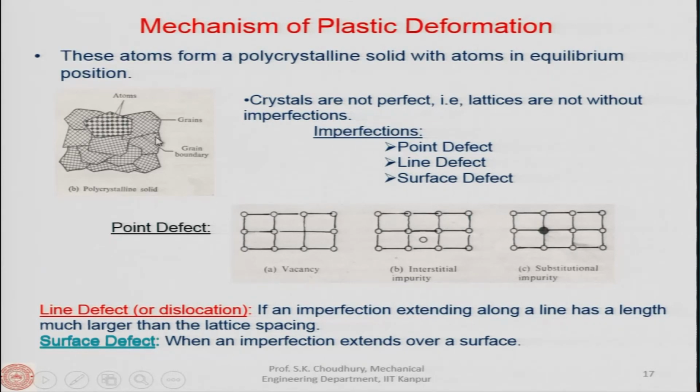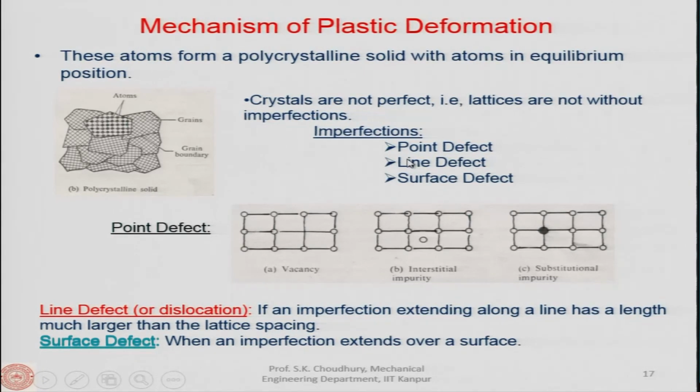Now, this is a polycrystalline solid. So, let us say this is a crystal. These crystals are not perfect, that is, the lattices are not without imperfection. Now, what are the imperfections? Imperfections are also known as defects. So, the imperfections may be point defect, line defect, or surface defect.